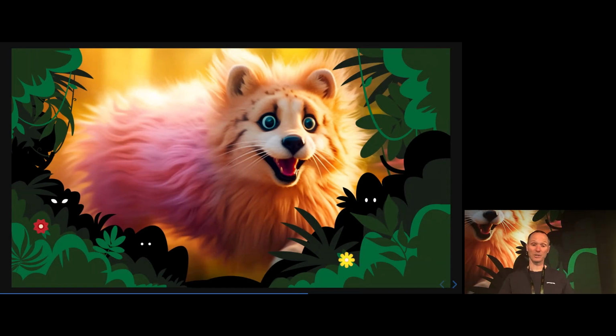Isn't that a cutie? Some of these animals, they move very, very fast. So if you want to have a sharp image of them, you need a camera with a very fast shutter speed. So in this case, we see a Fluffosaurus who is moving very fast through the jungle, but we managed to get a picture of him. Isn't that awesome? But for that, we need to use exactly the right shutter speed.